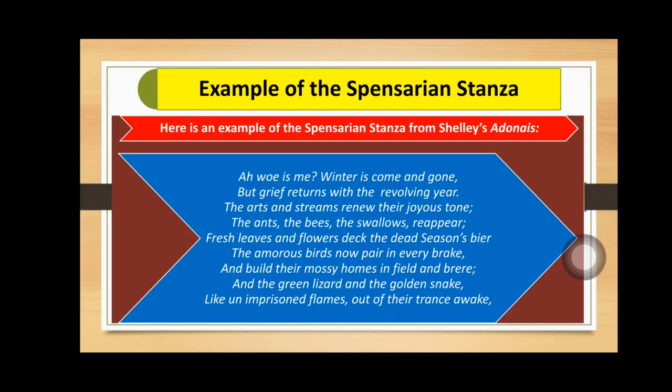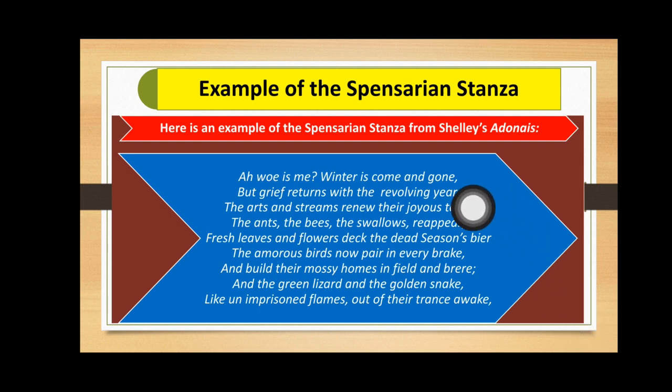Here we have the example of the Spenserian stanza, and it consists of 9 lines, and the first 8 lines have iambic pentameter, and in each line we have 5 feet and 10 syllables. And the last line, which is called the Alexandrine, has 12 syllables and 6 feet.